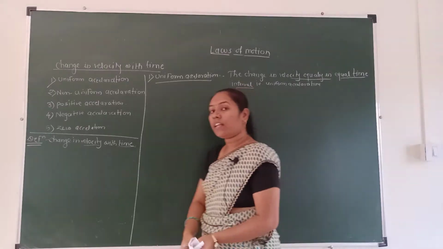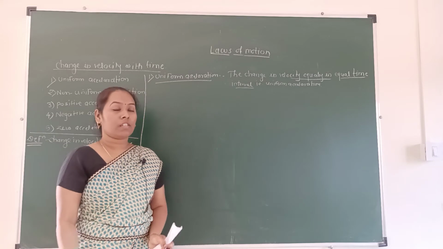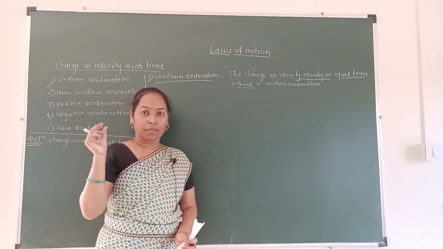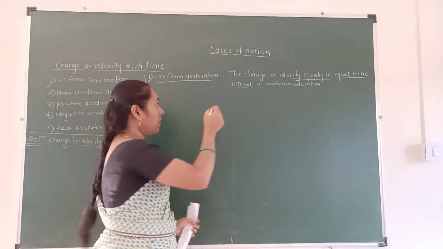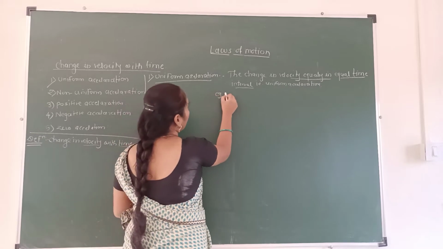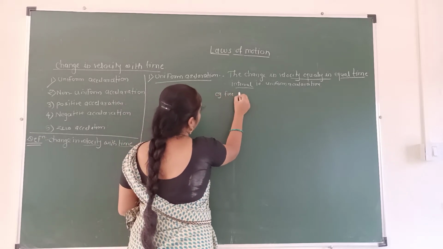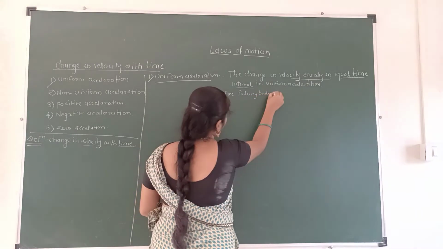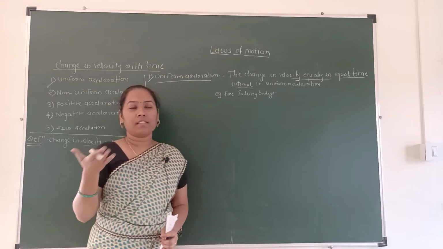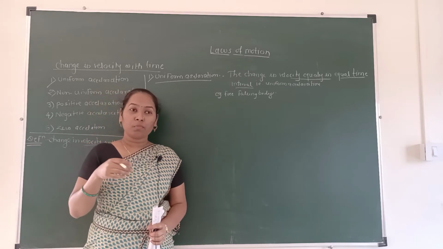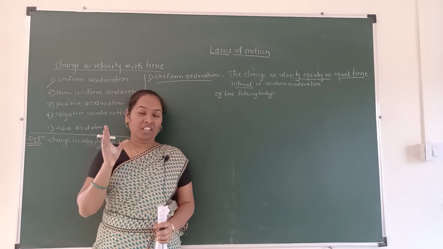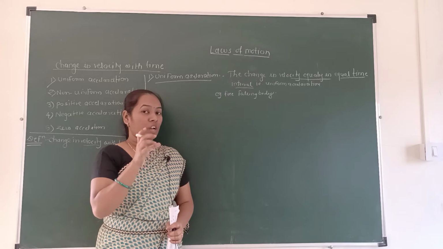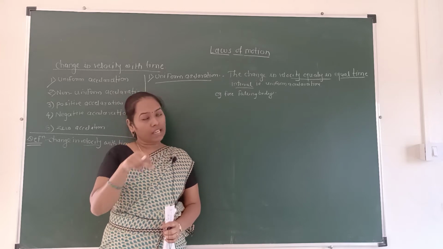Then what are the examples of uniform acceleration? A free falling body on the earth is an example of uniform acceleration. Free falling body, or you can say a child moving down from a slide, there is a velocity change equally with equal time.